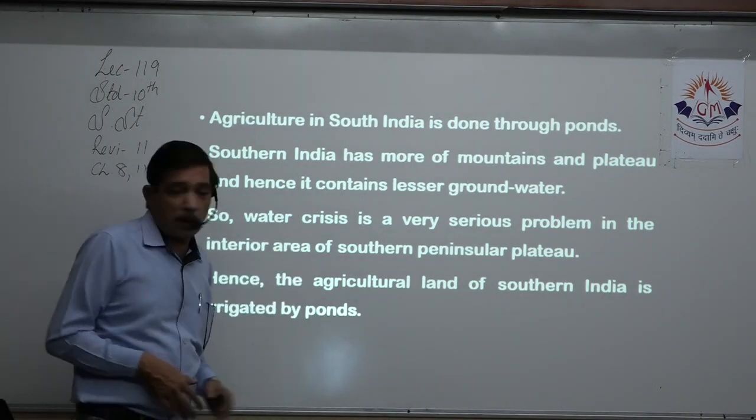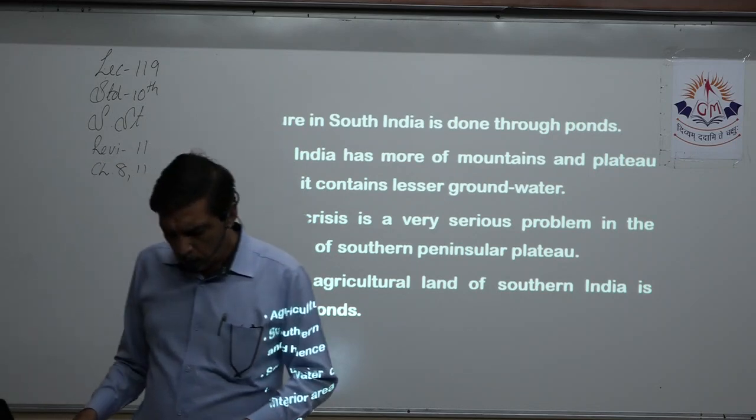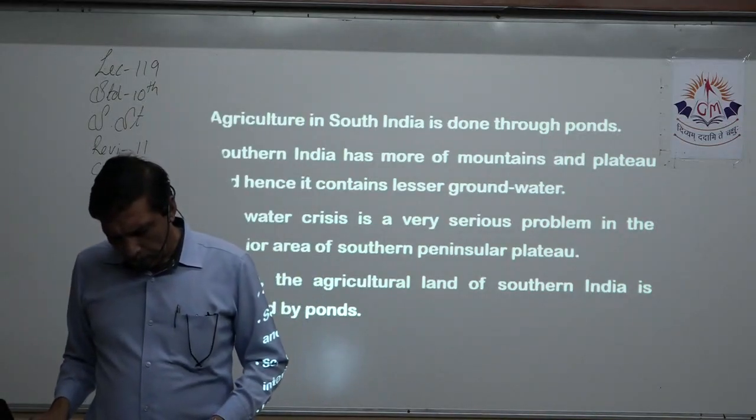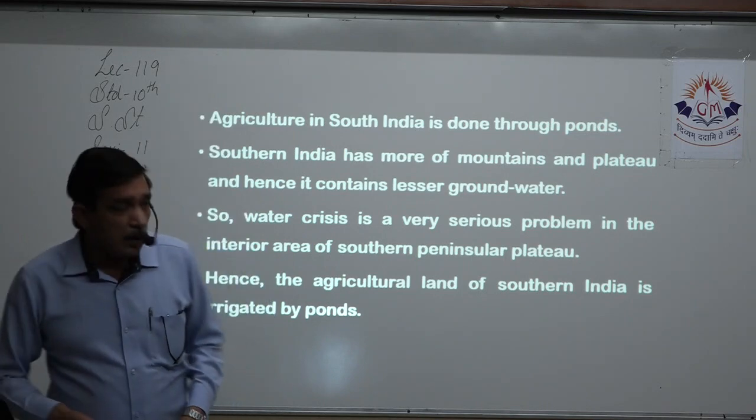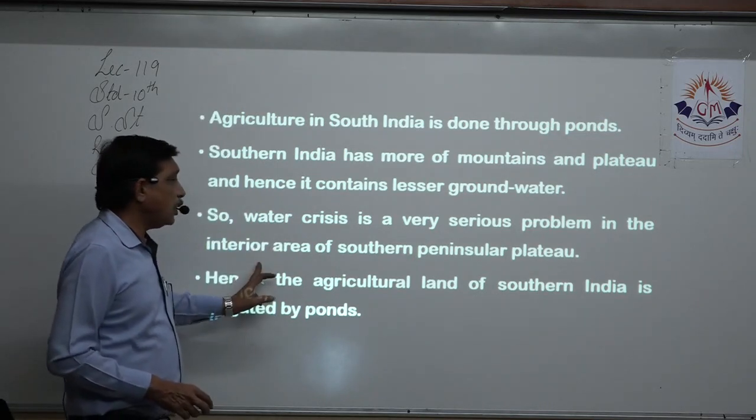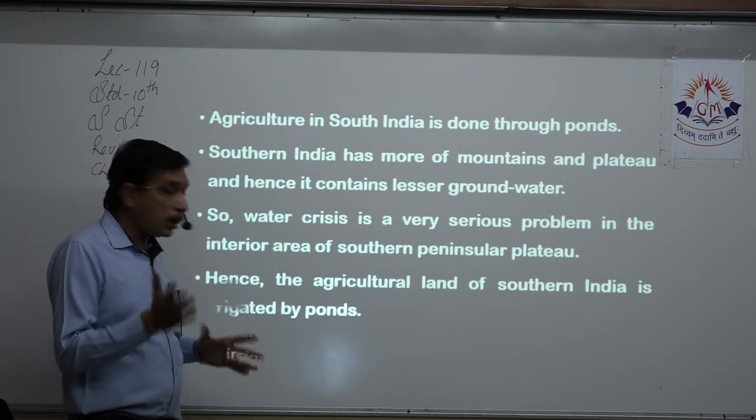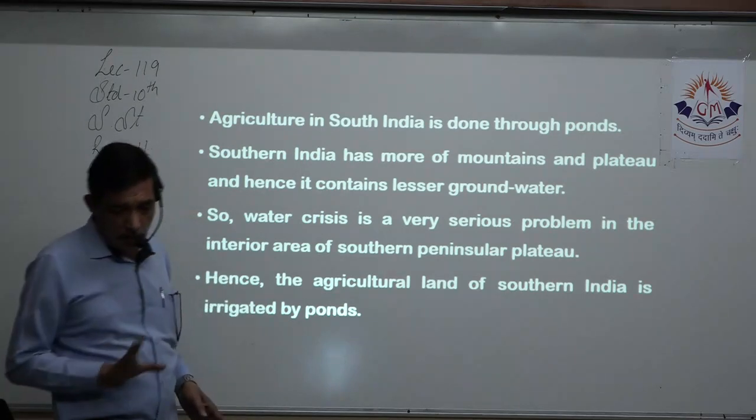Water crisis is also a very serious problem in the interior of the south region, where it receives less rainfall, so they have to depend on small ponds.